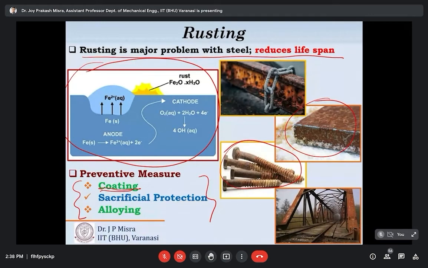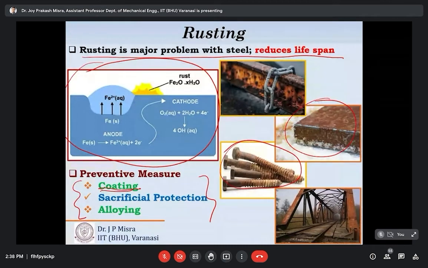The next process is sacrificial protection, which is basically a corrosion protection method in which a more electrochemically active metal is electrically attached to a less active metal.